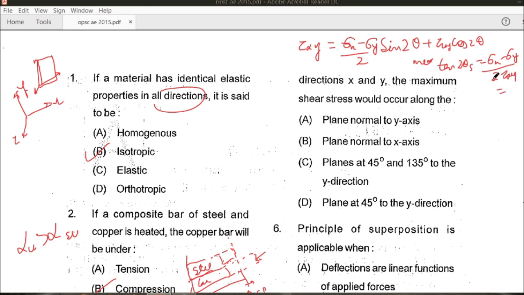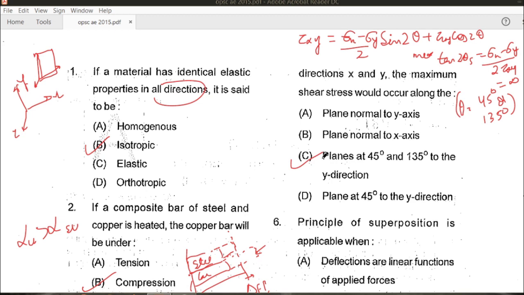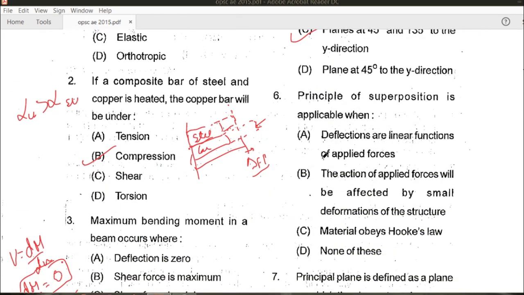For the maximum, this will be equal to infinity, and the value of theta for this expression to be infinity is 45 degrees, that is, when theta becomes 45 degrees or 135 degrees. Hence the correct answer will be C. Let's see the next question.